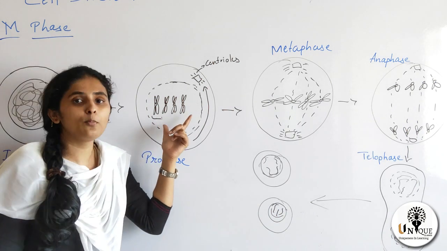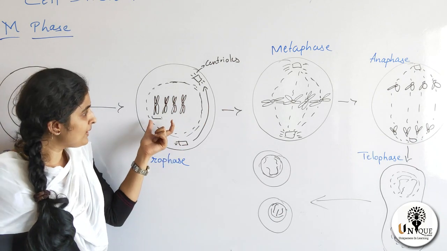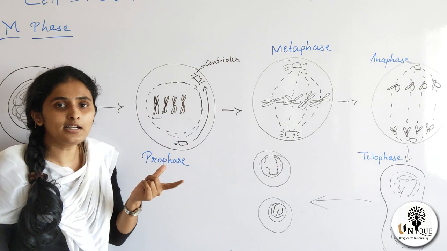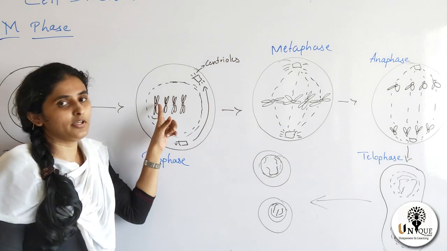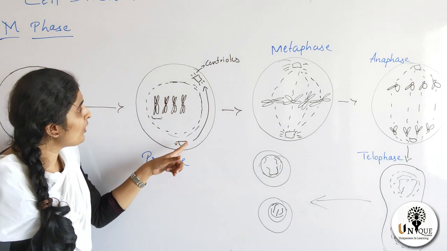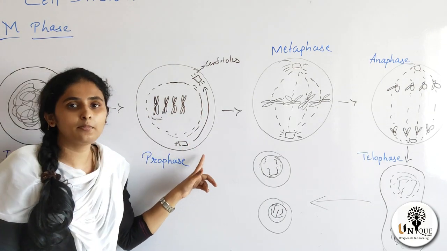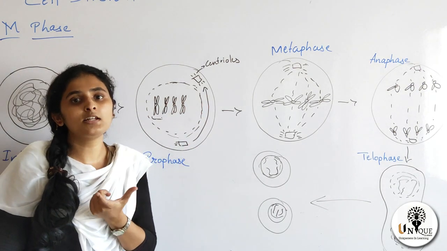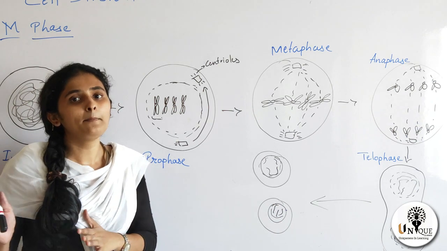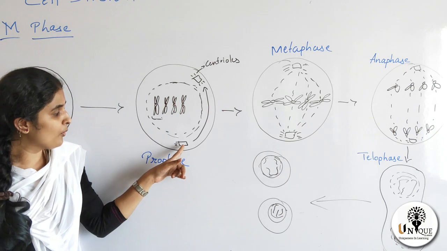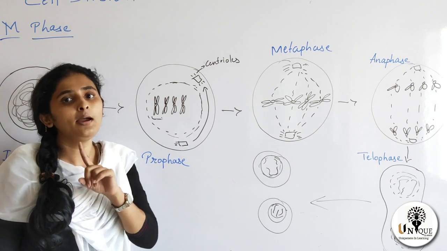So condensation of chromosome material starts here. Chromosome material condenses and forms a chromosome that has chromatids which are attached to the centromere. And the centriole moves towards the opposite poles. This only happens in animal cells because centrioles are present only in animal cells, not in plant cells. So this is an MCQ question. Centrioles are only present in animal cells, not in plant cells.